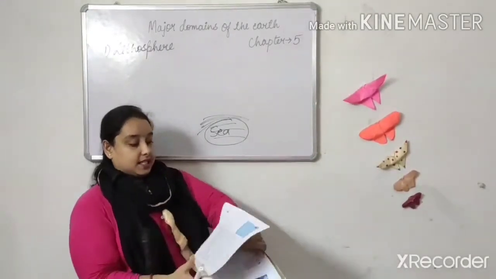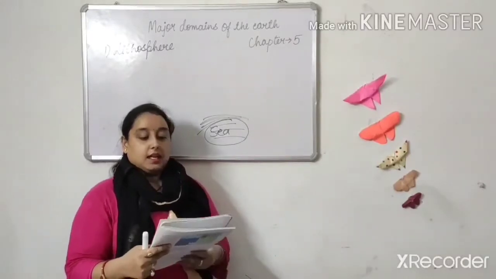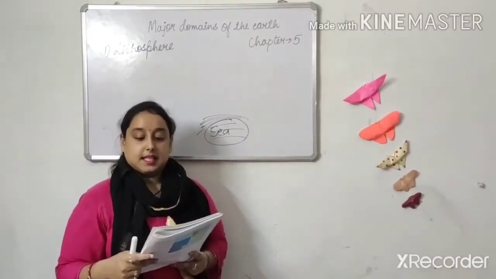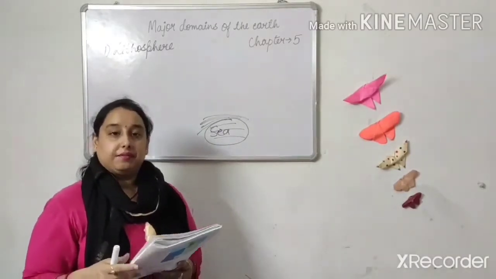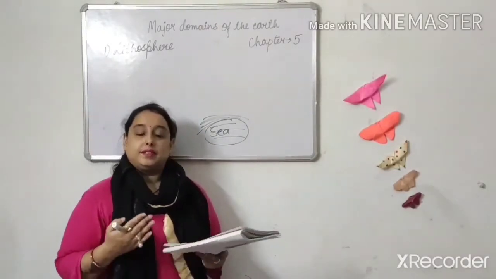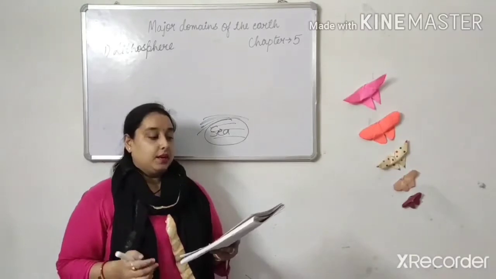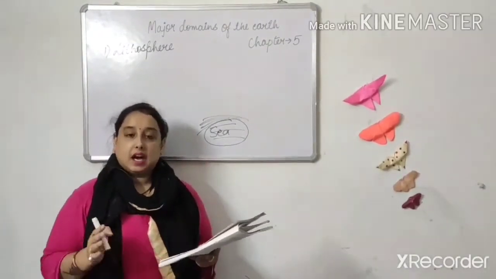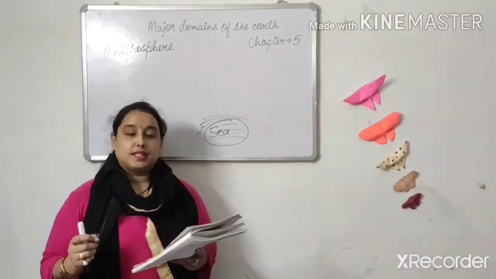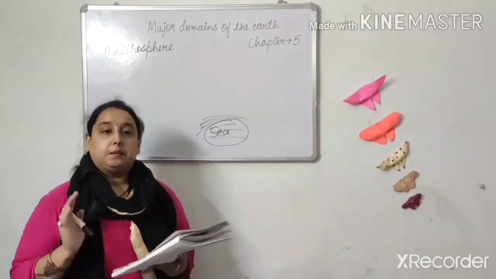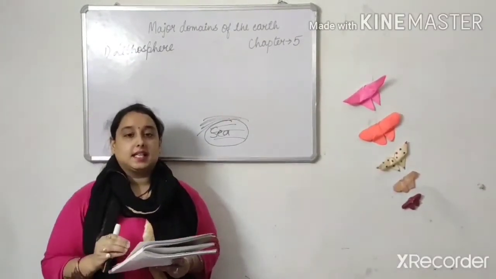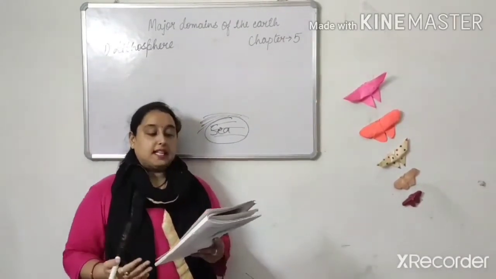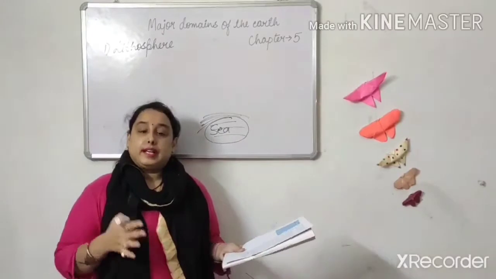Now next is the highest mountain peak, Mount Everest, is 8,848. As you have learned in the GK also, means the height of the mountain peak is how much? 8,848. Please underline these things, whatever I am repeating again and again. What is the height of Mount Everest?